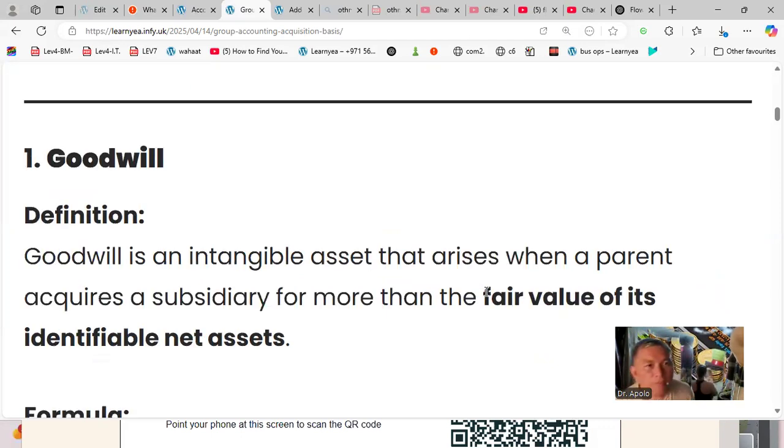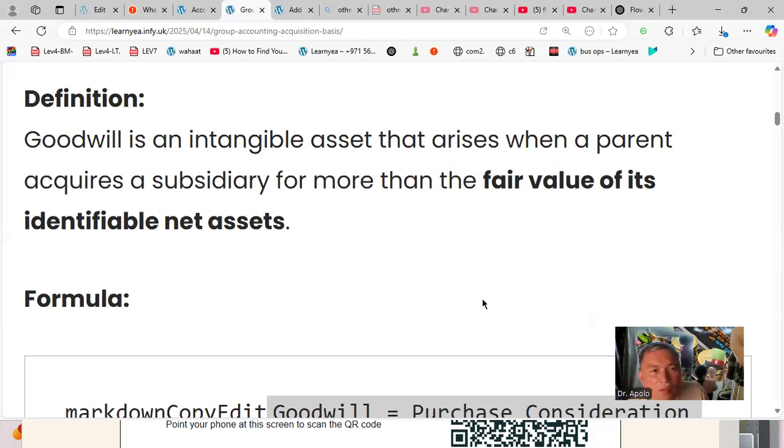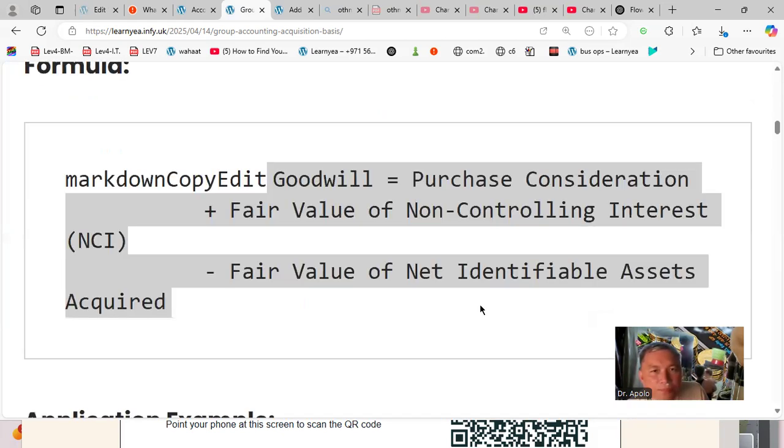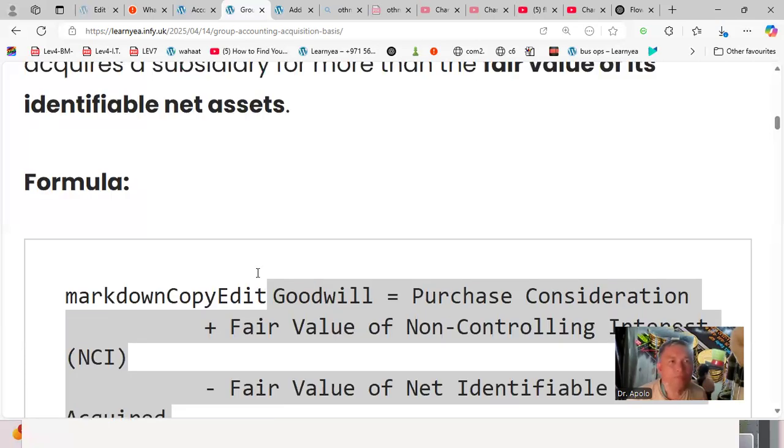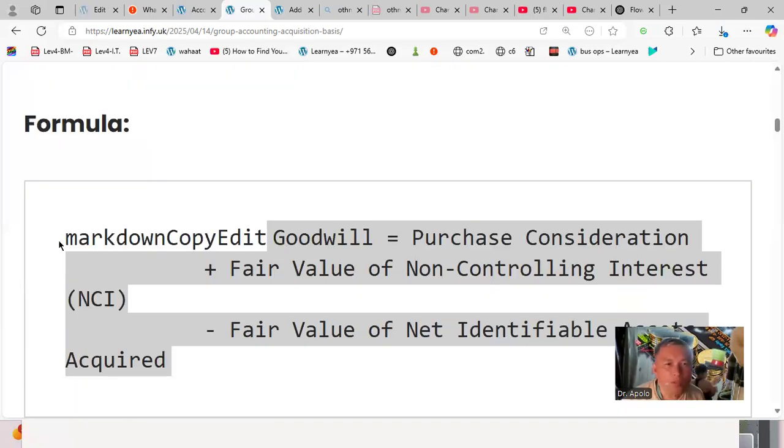Goodwill definition. Goodwill is an intangible asset that arises when a parent acquires a subsidiary for more than the fair value of its identifiable net assets. The formula: goodwill is equal to purchase consideration plus fair value of non-controlling interest, minus fair value of the net identifiable assets.